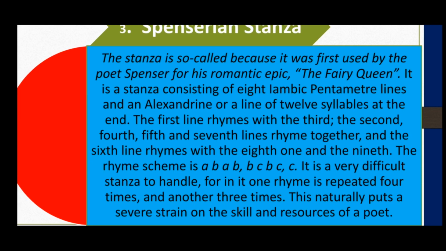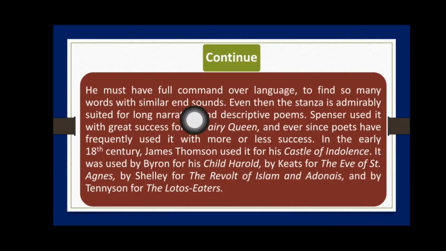It is a very difficult stanza to handle, for in it one rhyme is repeated 4 times and another 3 times. This naturally puts a severe strain on the skill and resources of a poet. So the stanza is not very easy. He must have full command over language. We are talking about Spenser. To find so many words with similar end sound, even then the stanza is admirably suited for long narrative and descriptive poems, as used by Spenser for The Faerie Queene.